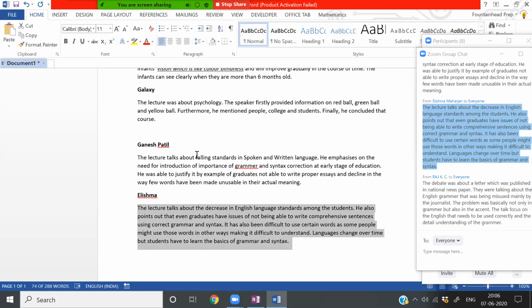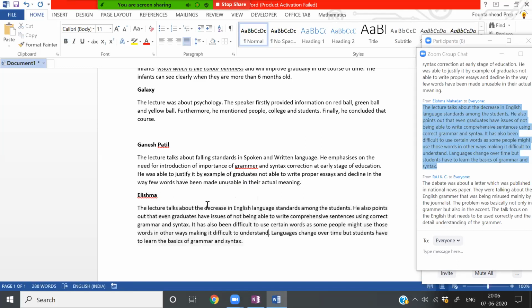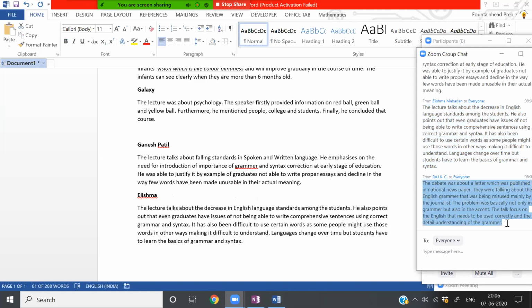Elishma, you have written 74 words. I'm pretty sure you are not able to keep track of the word count because you are writing in the chat window. That's fine. It's easier to cut sentences. So let's look at Raj.